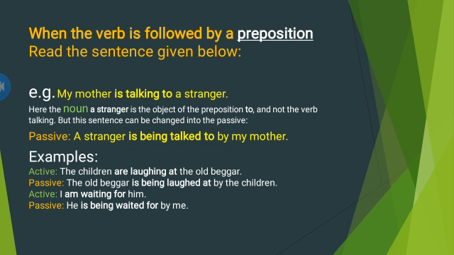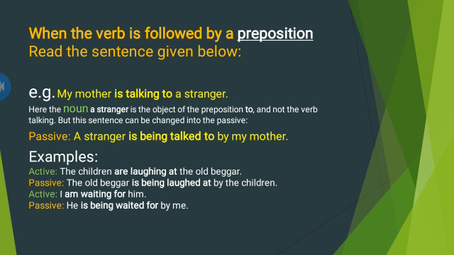When the verb is followed by a preposition, read the sentences given below. For example, my mother is talking to a stranger. Here the noun a stranger is the object of the preposition to and not the verb talking. But this sentence can be changed into passive. A stranger is being talked to by my mother. We will put to with talked.